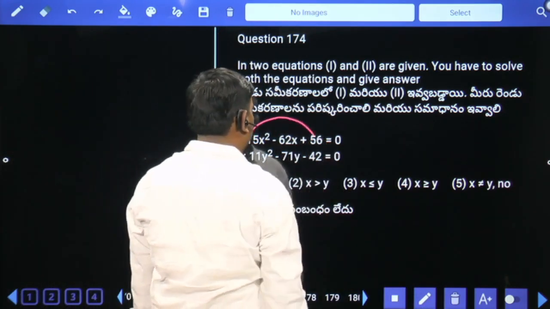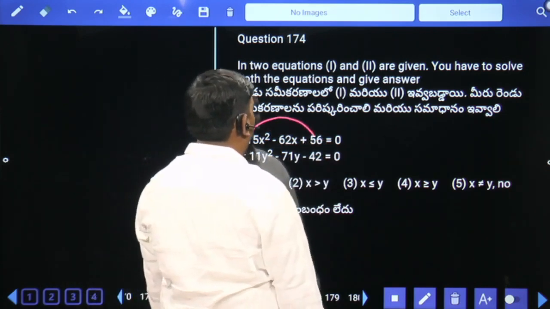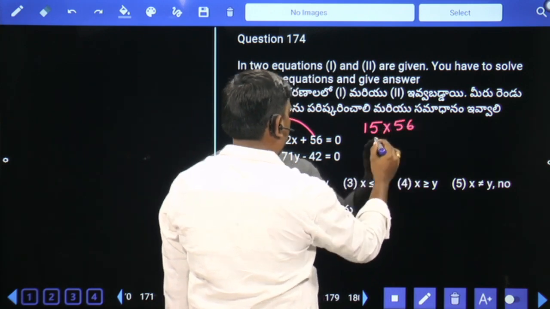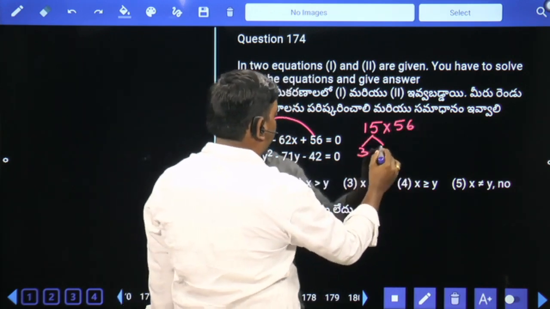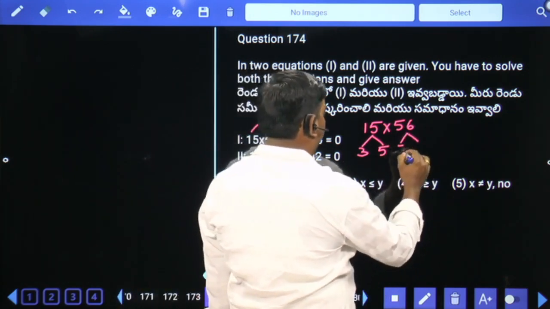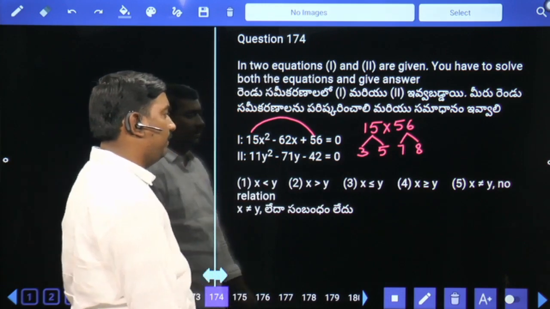15 into 56. 15 means 3 5 times, 56 means 7 8 times. 8 5s are 40, 7 3s are 21.